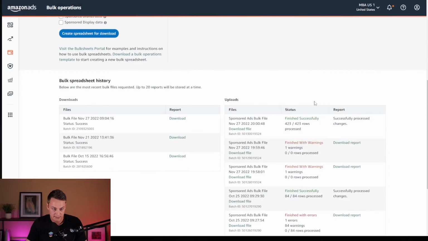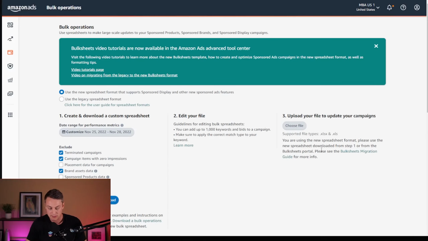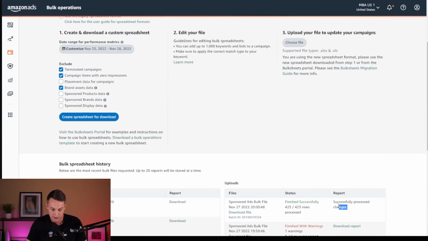And then once it's saved, you'll just navigate to find your file, select it, and it will import it. And you should get "successfully processed changes" and how many rows were processed, depending on how many you selected or put update for. All right, so we've gotten rid of all of our placement adjustments.